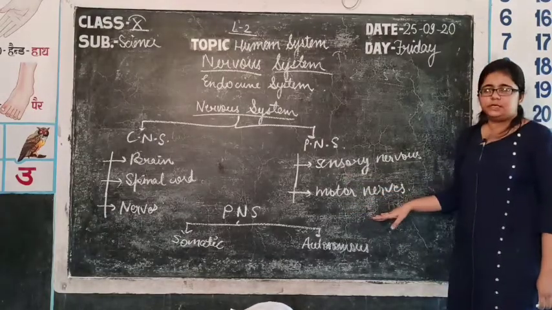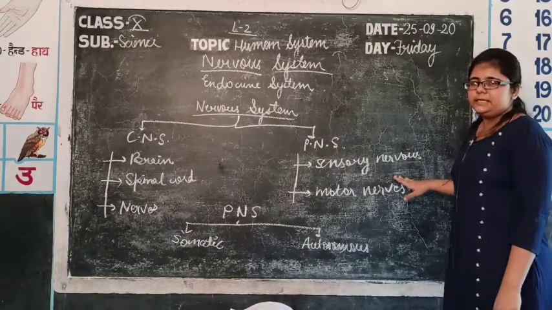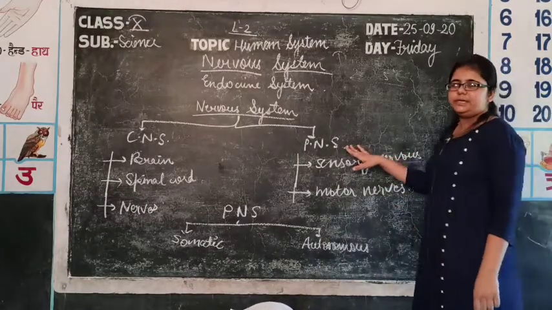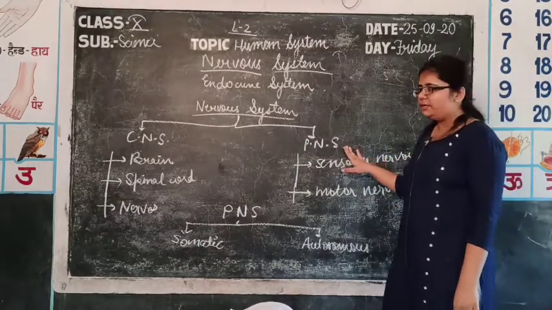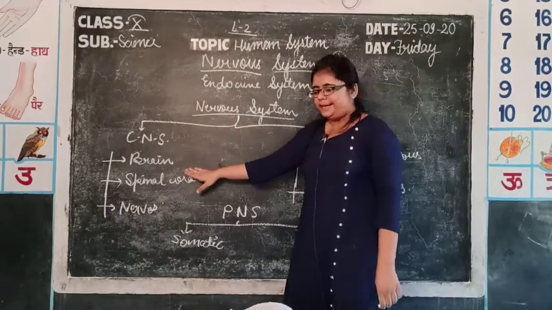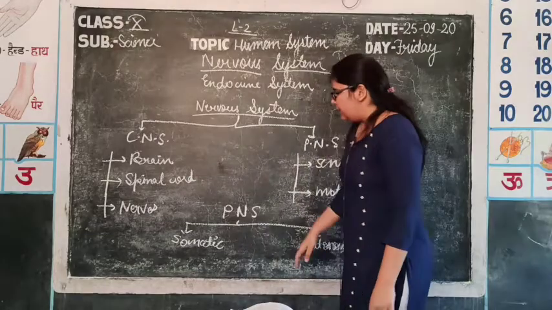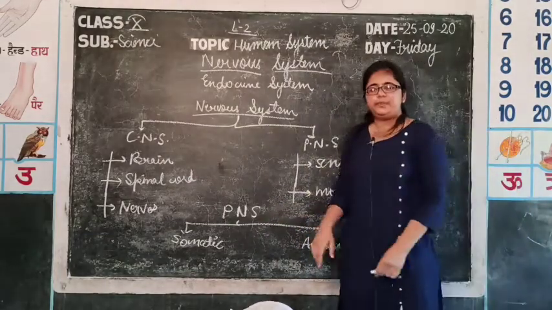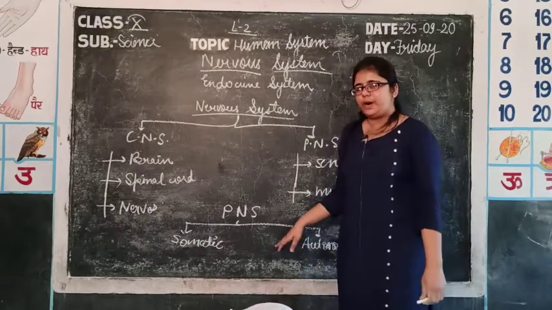So both these nerves are for sensing and for reacting accordingly. The PNS is distributed all over the body, but the CNS is mainly present in the brain and spinal cord. Then there is one more classification of the PNS into two parts.